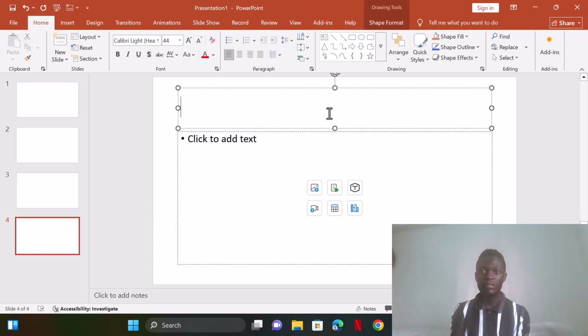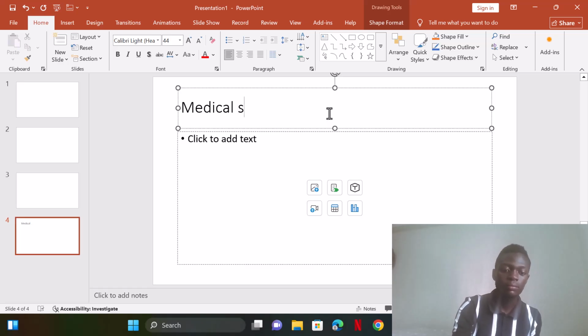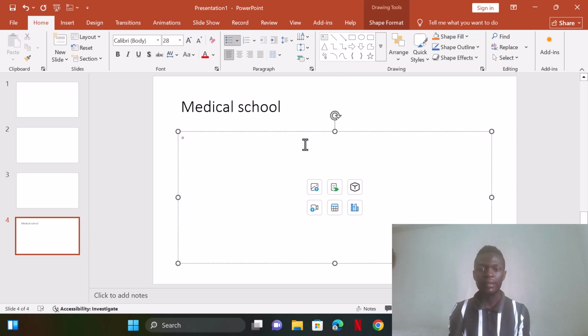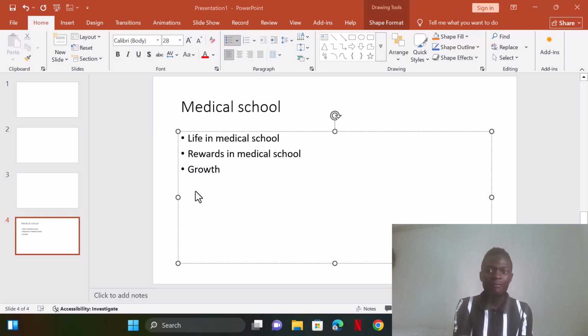We first try putting some text. I'm going to say medical school. Then I also put there, I'm going to put anything just to use as an example. So I have created this text here, medical school, and this one. I'm going to play around with this text to show you some of the important things which we do in